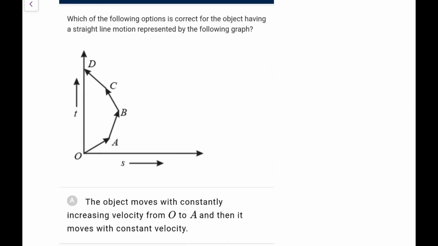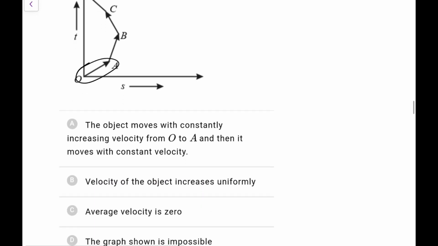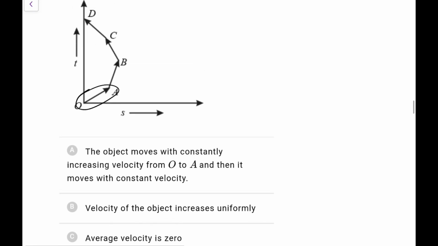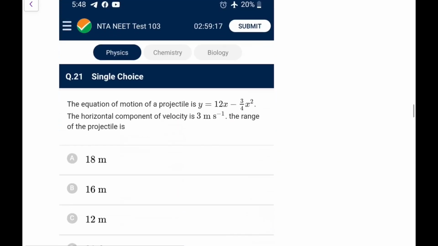Which of the following options is correct for the object having a straight line motion represented by the following graph? The object moves with constantly increasing velocity from O to A. O to A is a straight line, so velocity is constant, so it is not increasing. Velocity of the object increases uniformly, no. A to B it increases, B to C it will decrease. Average velocity is 0, that is correct, because initially and finally the overall displacement is 0, so average velocity will be 0. So go for option C here.